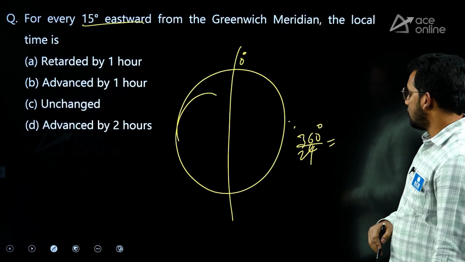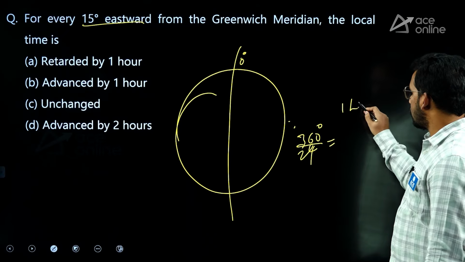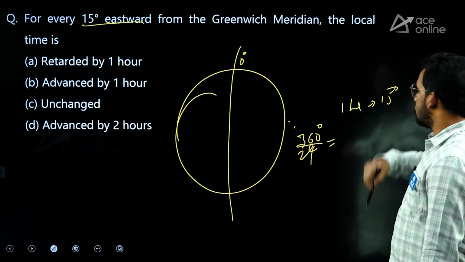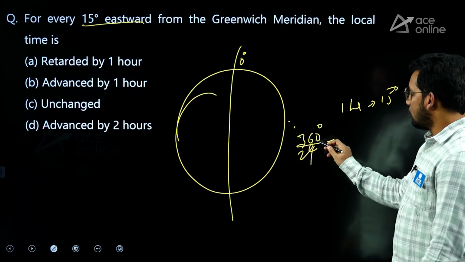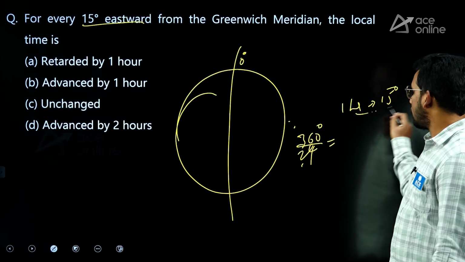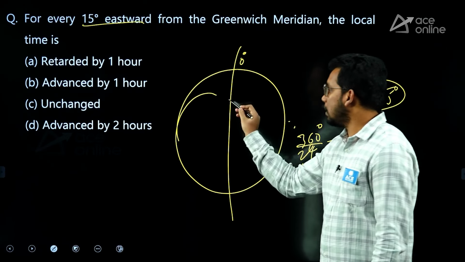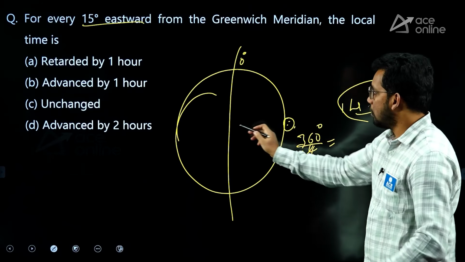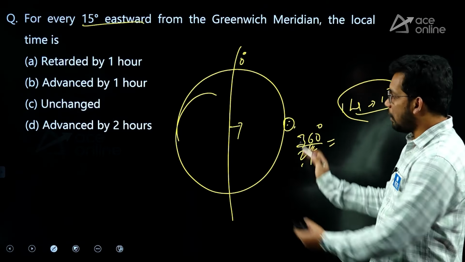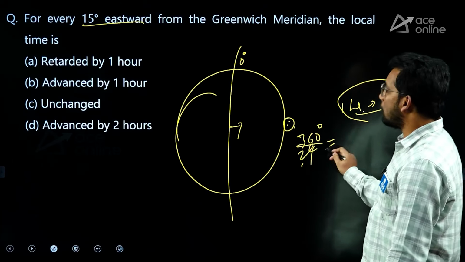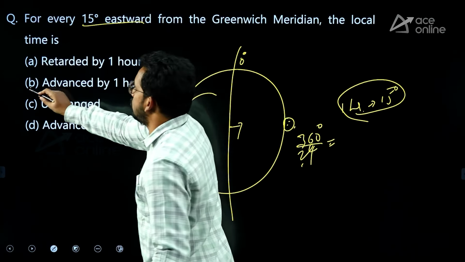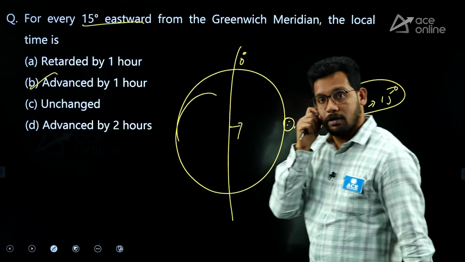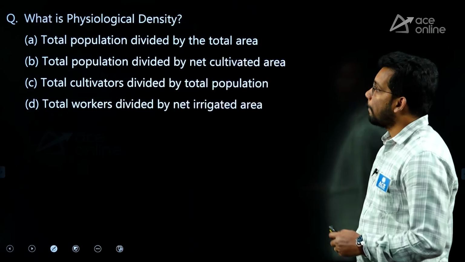That means for 1 hour it is moving 15 degrees. For 360 degrees, 24 hours; for 1 hour, 15 degrees. They are asking eastwards, and sunrise is in the east. So for every 15 degrees movement of earth, 1 hour is advanced. So the answer is B, advanced by 1 hour. This is the correct answer.